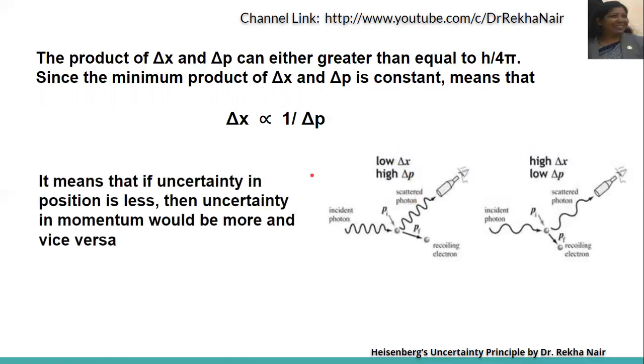It means that if the uncertainty in position is less, then the uncertainty in momentum will be more. If the uncertainty in position is low, it means the uncertainty in momentum is high. Or vice versa, if the uncertainty in momentum is low, then the uncertainty in position is high.